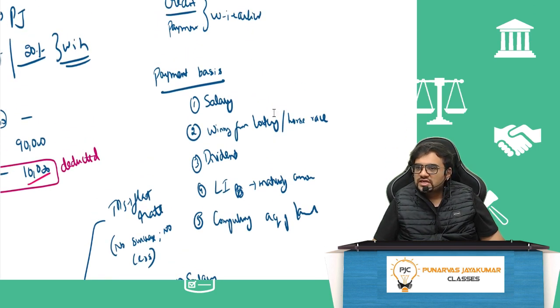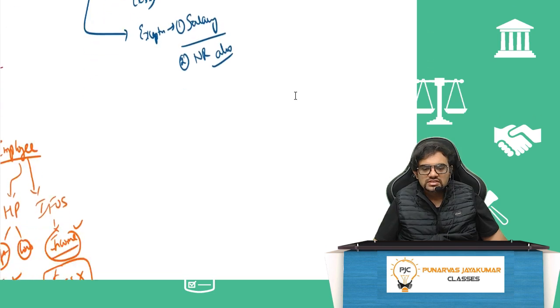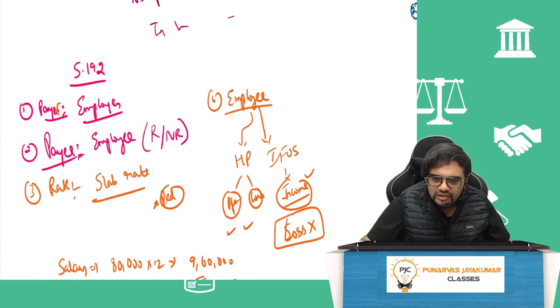TDS is always at a flat rate. There is no cess, no surcharge, etc., except salary for a non-resident. In salary for a non-resident, or even normal salary also, I will take into account the surcharge, etc., because I don't want the employee to pay again.